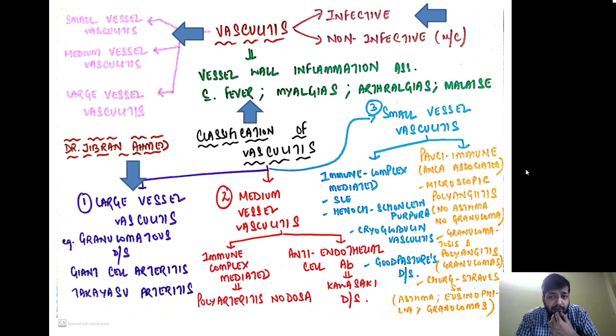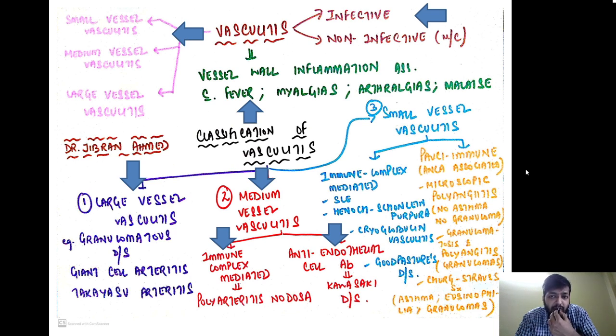So, vasculitis can be classified on the basis of three headings. There is a large vessel vasculitis, also called granulomatous disease, and the basic diseases under this heading are giant cell arteritis and Takayasu's arteritis. Then we have medium vessel vasculitis. Now, depending on the pathology, we can divide them. If it is immune complex mediated, it is likely to be polyarteritis nodosa, and if it is anti-endothelial cell antibody mediated, it is Kawasaki's disease.